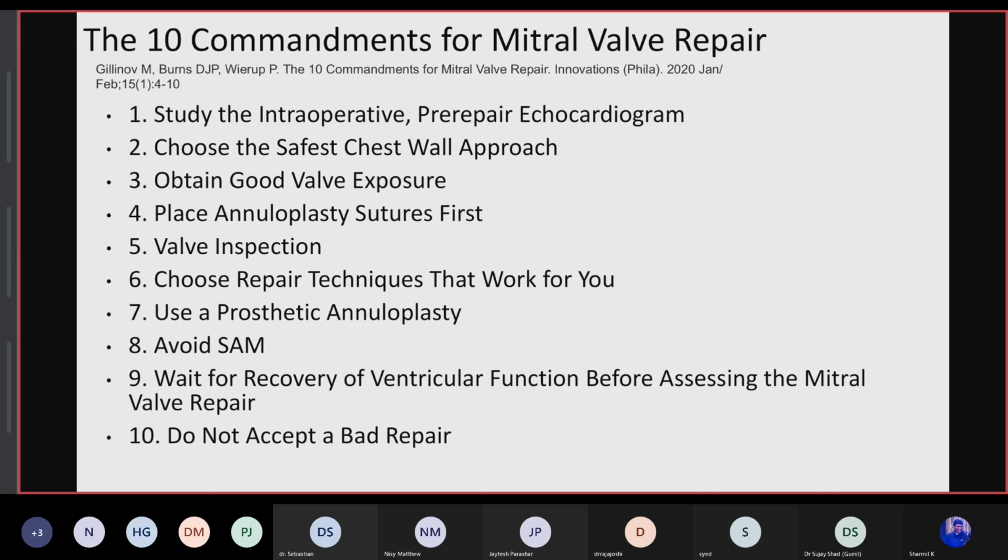First place the annuloplasty sutures, inspect the valve properly, and choose repair techniques that will work for the surgeon. We have to use a prosthetic annuloplasty band to decrease late outcomes of annular dilatation, and avoid SAM by maintaining the leaflet height of coaptation. We have to wait for the recovery of ventricular function before assessing whether it's a good repair or not. And we should not accept a bad repair, because a bad repair is much worse than replacement.